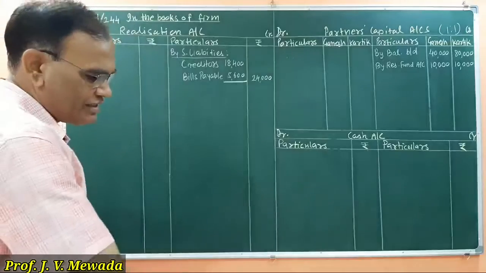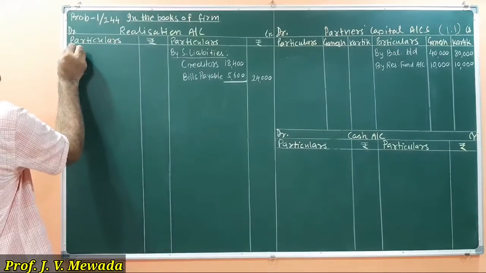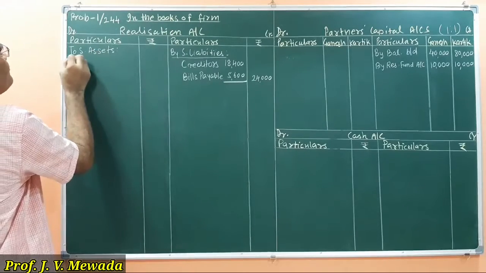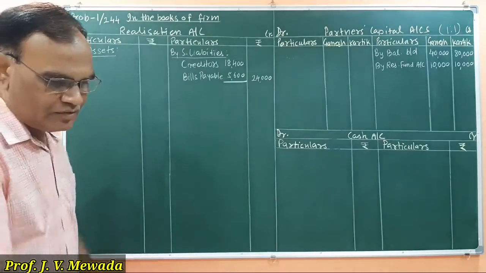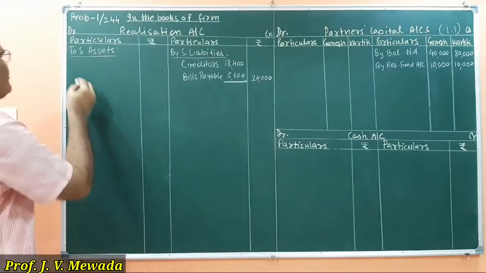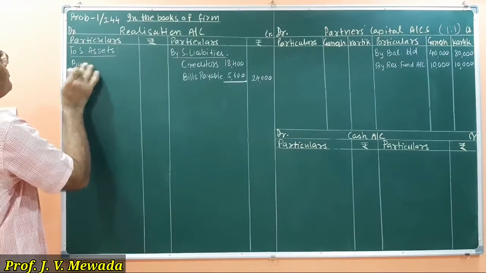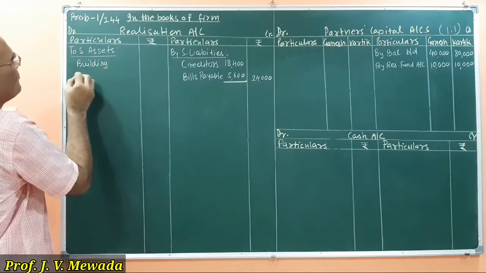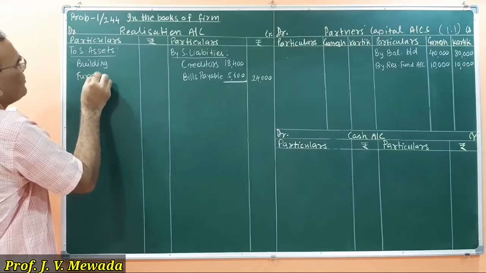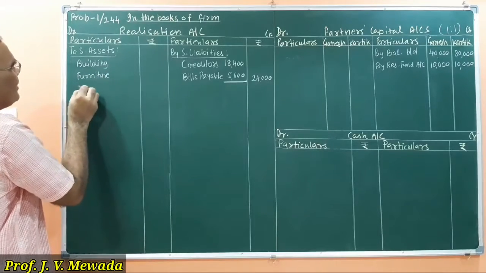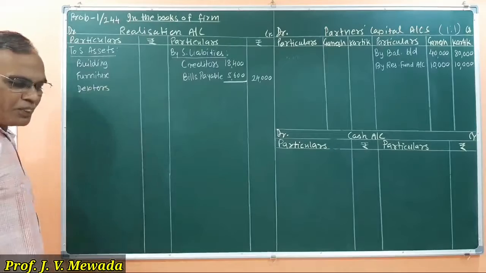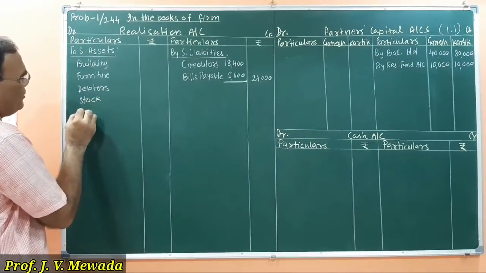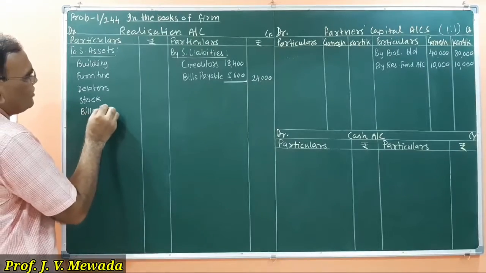So let us write to sundry assets: building, furniture, debtors, then stock and bills receivable.